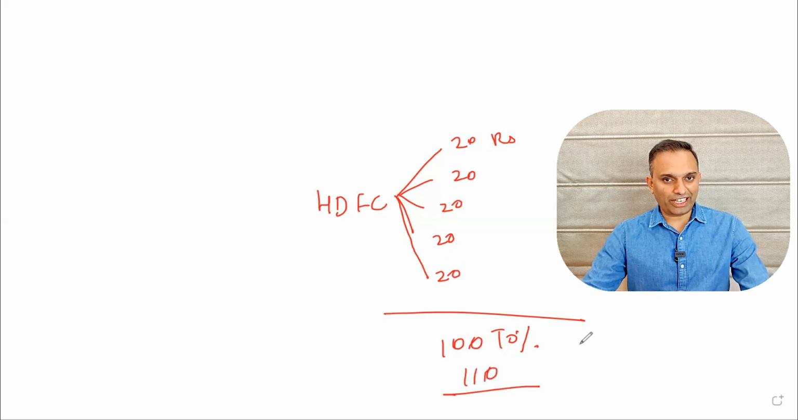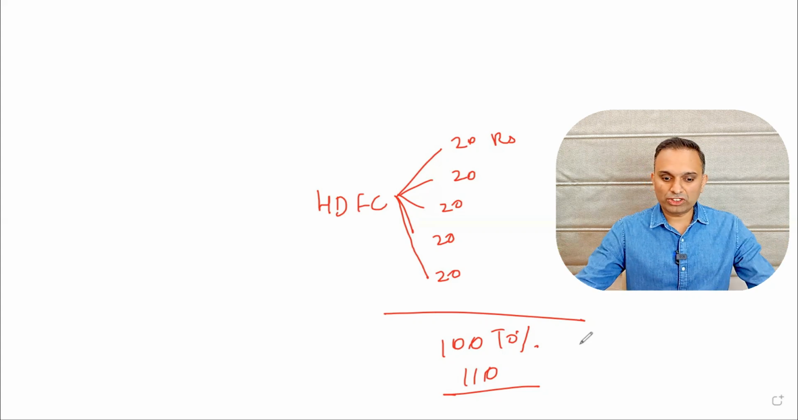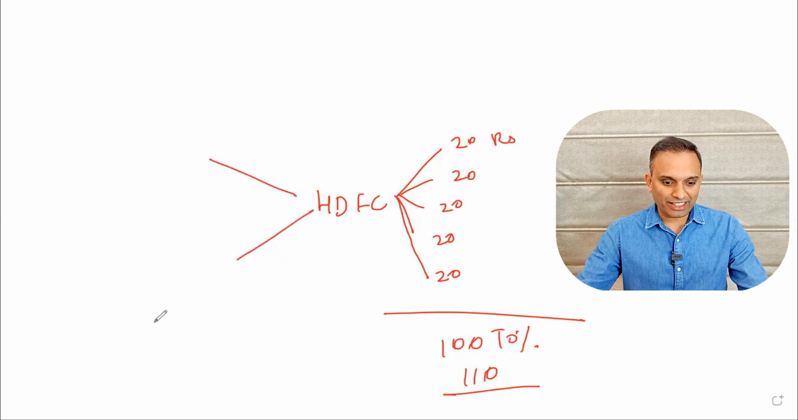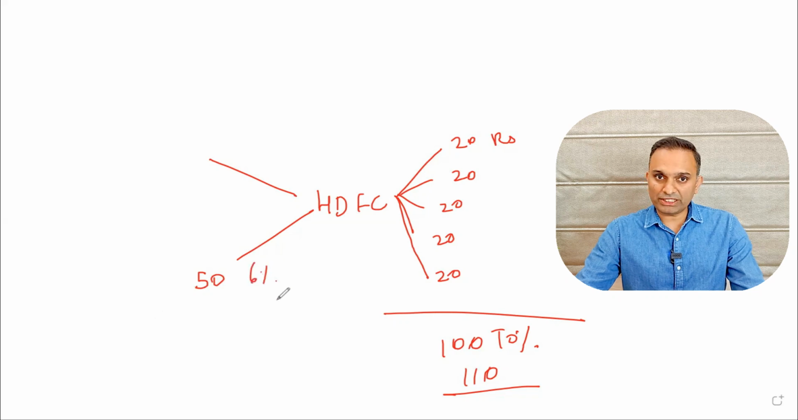First of all, you need to understand that HDFC is not printing money. It is taking money from somebody else and then it is giving out these loans. So when it is taking money, it also needs to pay them certain interest. For example, if it is you and me, we give that money to HDFC, let's say 50 rupees, it needs to give us some interest, let's say 6%.